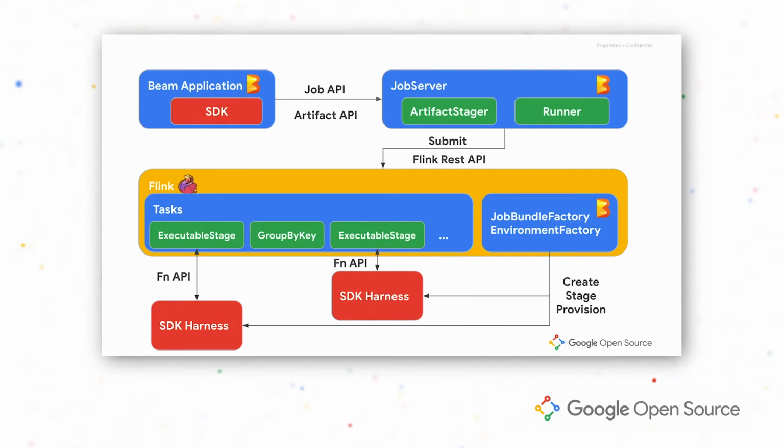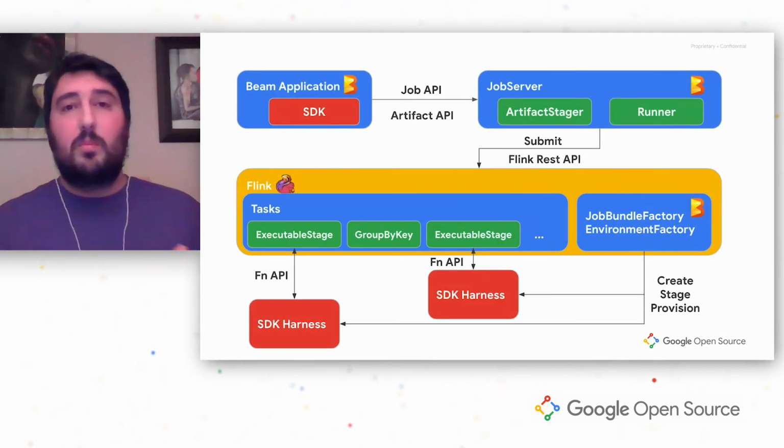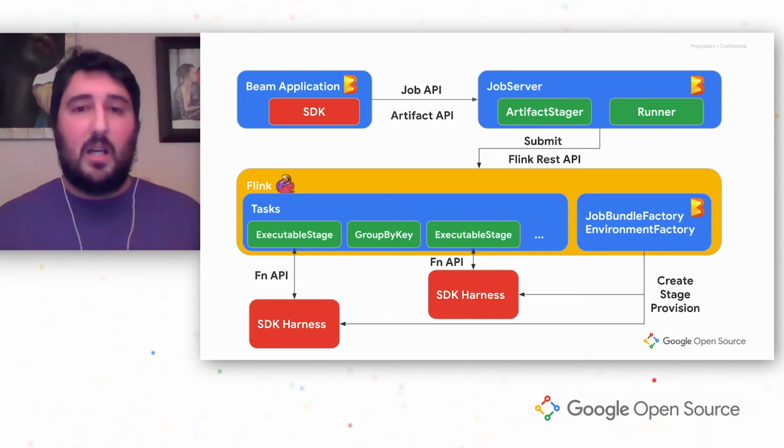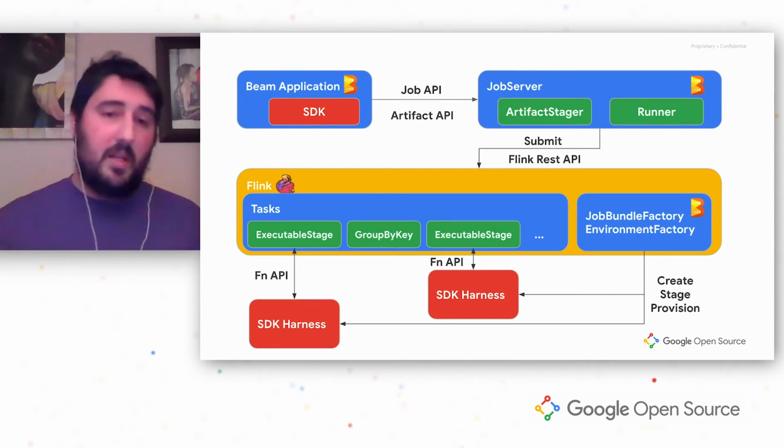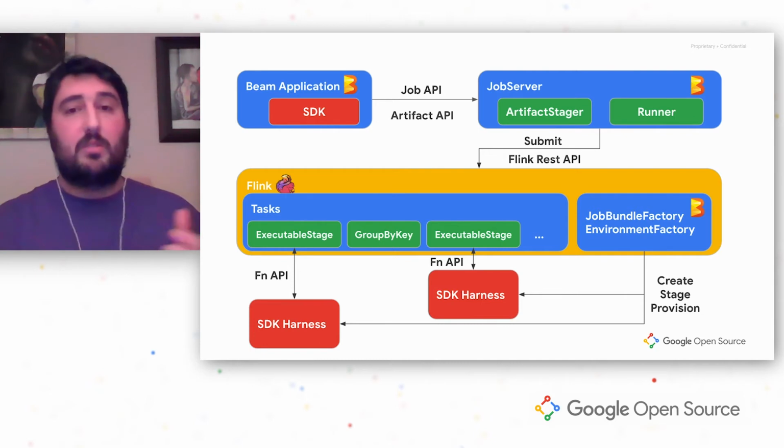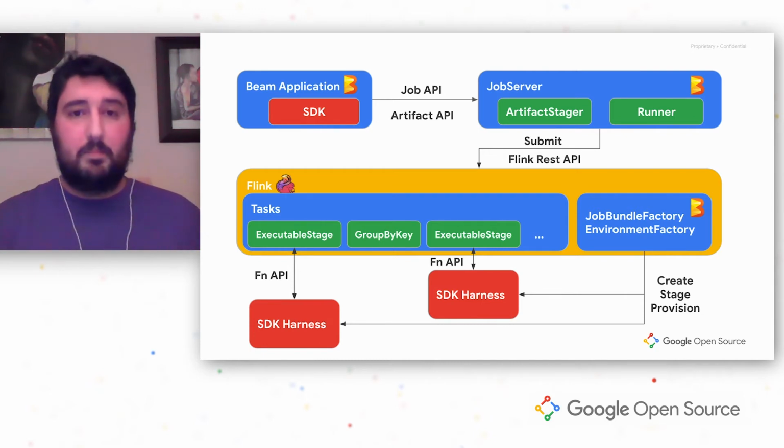In this case, we're using Flink as an example, but of course, the same will apply for Dataflow or for Spark. Flink, our runner, gets different tasks assigned that it needs to execute. In this case, we have an executable stage, a group by key, and another executable stage. These executable stages connect to an SDK harness via the Fn API. These SDK harnesses are the pieces of the runner that actually execute the user code. And they tend to be Docker containers, but they don't actually have to be. They can be embedded within the runner itself, or they can be an extra process within the runner.